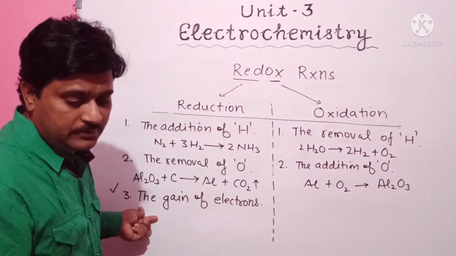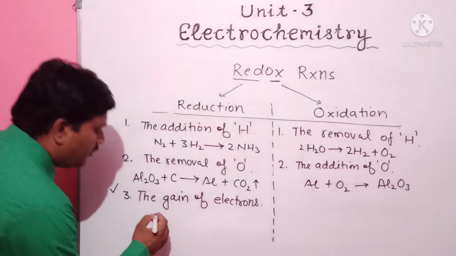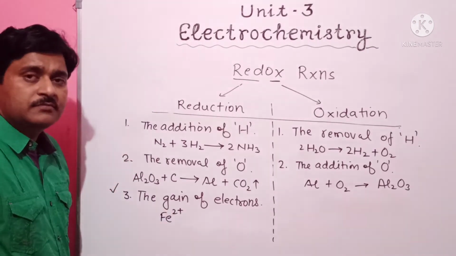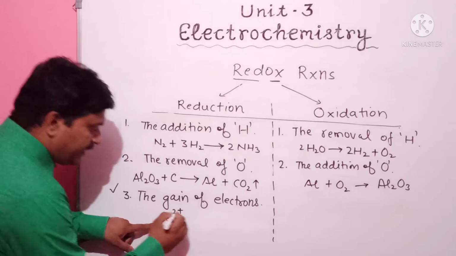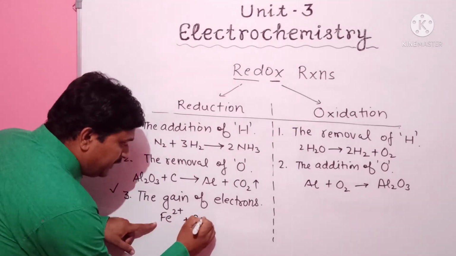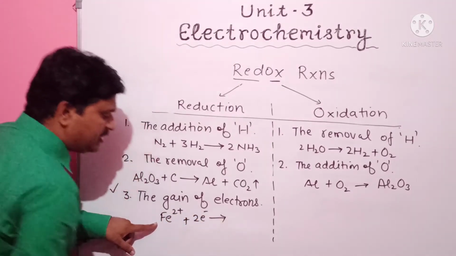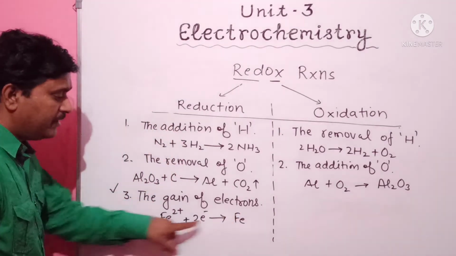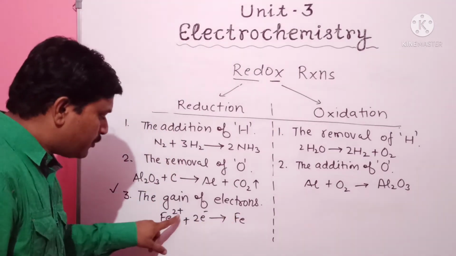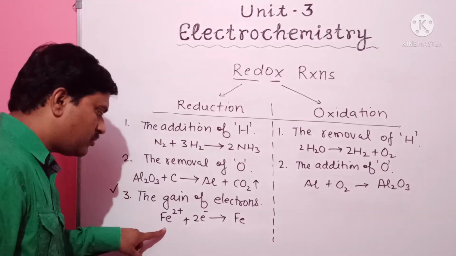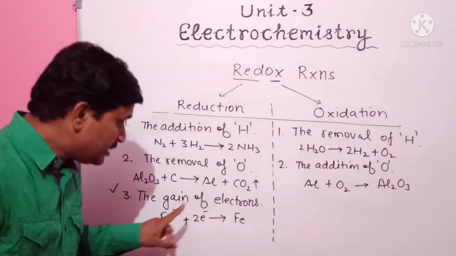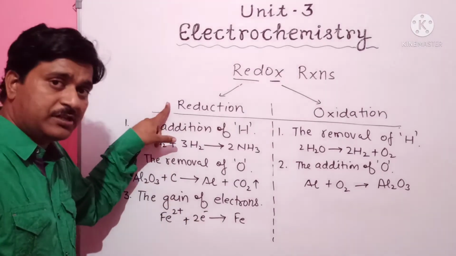For example, here we took the Fe2+ ion. When Fe2+ ions gain 2 electrons, they change into Fe. So this process is called reduction.